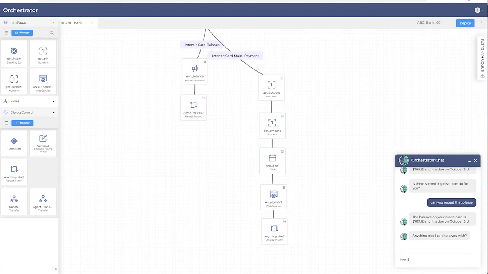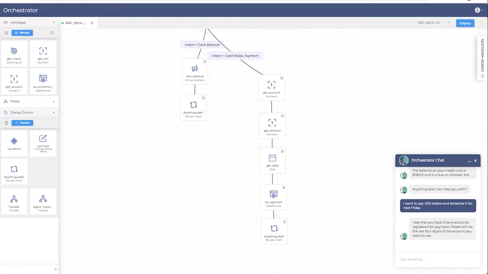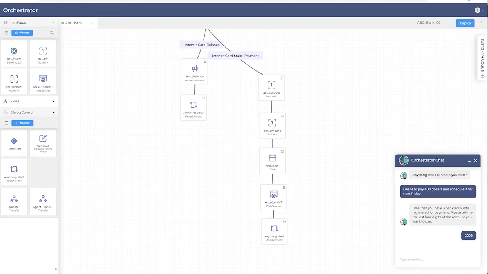You can also ask for the payment right away. Even though we are back to the top of the flow, the AI won't repeat past questions and will even infer new information, like the amount and the payment date. It just needs to know the account number the customer is paying from and to confirm the payment details.